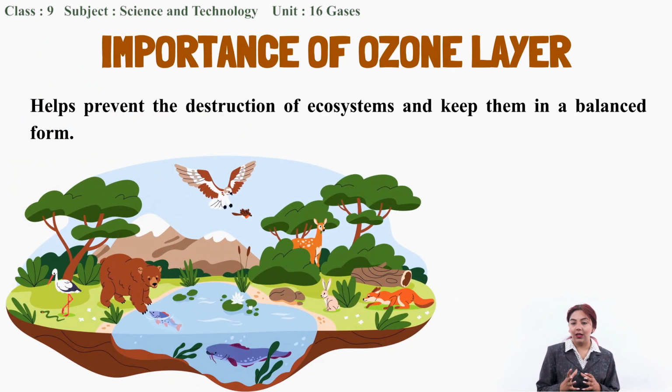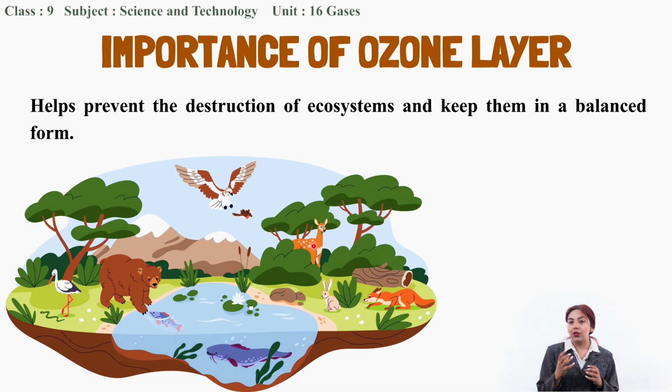Another important thing is the harmful radiation that it shields. If it had reached the Earth's surface, then it would have destroyed the ecosystem. So, since it does not let that harmful radiation reach the surface of the Earth, the ozone layer helps to prevent the destruction of the ecosystem, and it keeps the balance of life on the Earth.